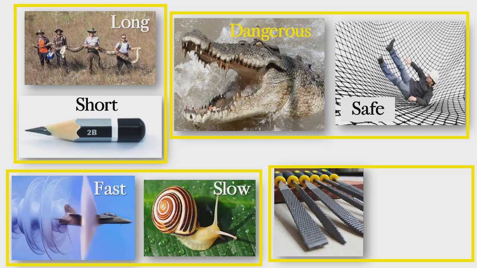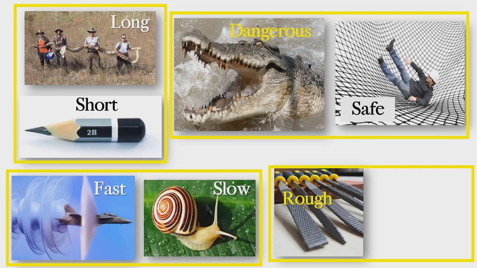We often use them on doors or tables. They are called a file. Now when we touch these things, how do they feel? What is the adjective? How do they feel on your fingers? They are very, very rough.